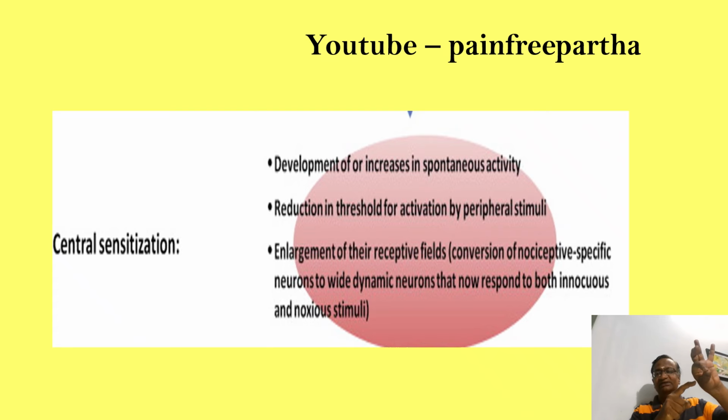This is widened like this. Now, if you touch like this, if you give a painful stimulus by the side of the injury also, it responds because the receptive field becomes wide in the spinal cord. This was before. After repeated stimulus and hypersensitivity, the central nervous system becomes like this. There are wide dynamic range neurons. The receptive field has become bigger.